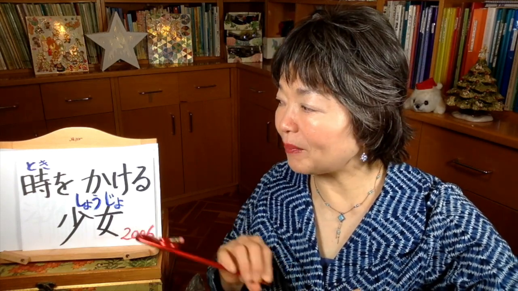So it means we have to live our time, our present, with all our will. We must live our present. These are the kinds of things I thought about with this Tokyo Kakeru Shoujo. In this anime, many things happen, and it's a very good anime.